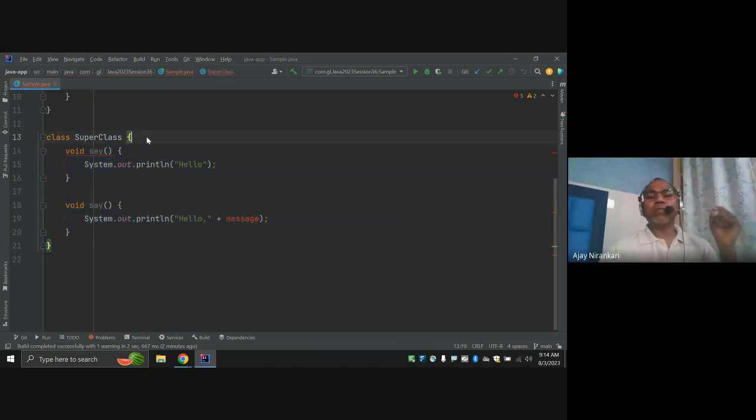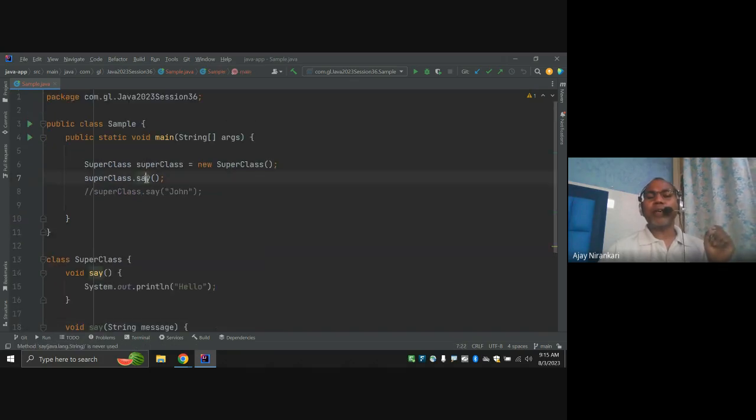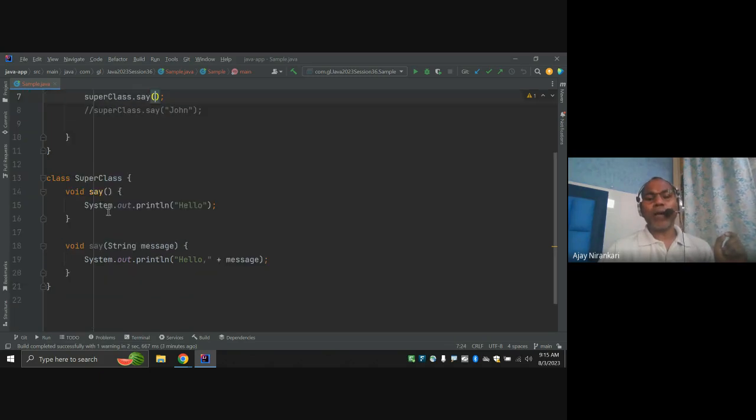So the Java designers made a rule: you can define multiple methods with the same name, but you must give some differentiation between them, and that is your parameter list. Whenever you pass parameters, the names are the same, but now the compiler is very clear. If you call the method with no argument, I have to call this method.